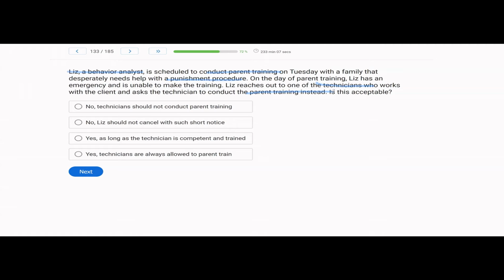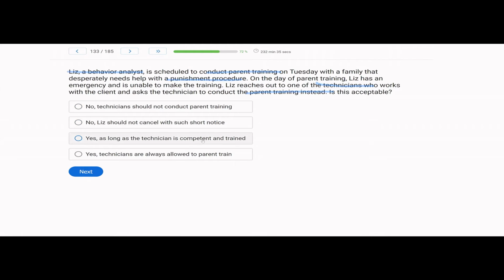And what does it depend on? So is this acceptable? A, no, technicians should not conduct parent training. Technicians are allowed to. Technicians can conduct assessments. They can conduct trainings. The important piece, even with us as BCBAs, is that we have the competence and the training to do it. That's the important piece. B, no, Liz should not cancel with such short notice. Well, things happen. Life happens. Is it ideal? Of course not, but sometimes it can't be avoided.